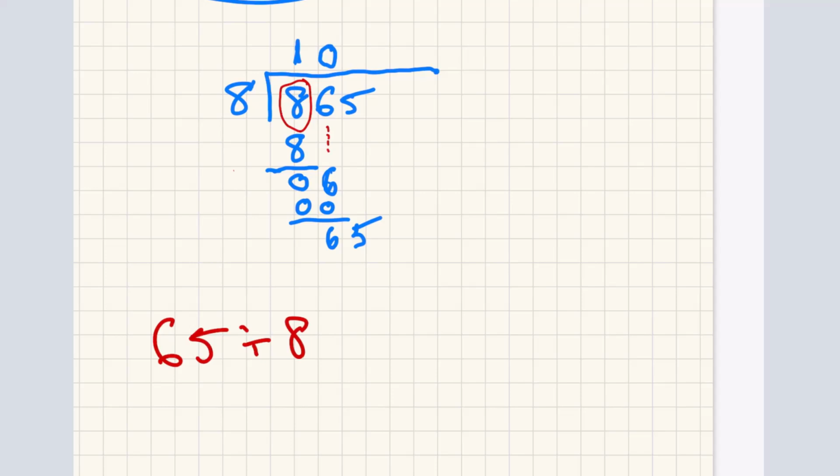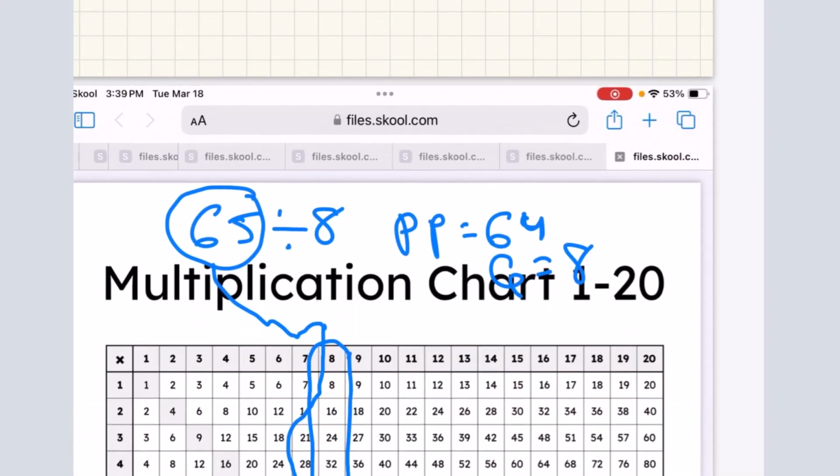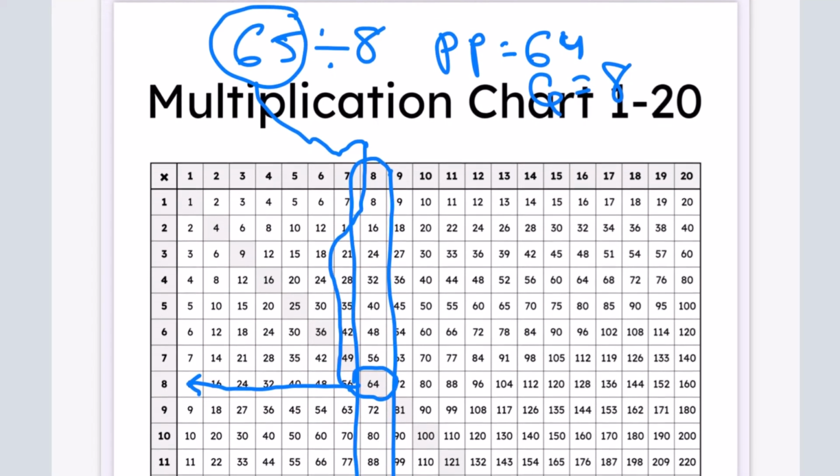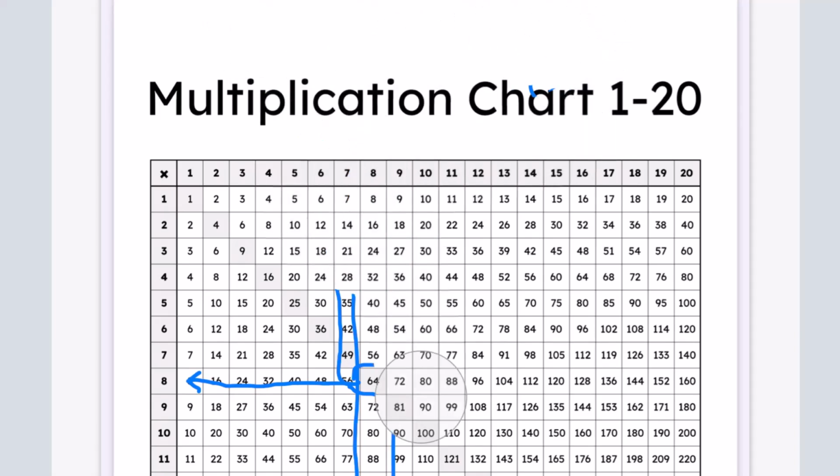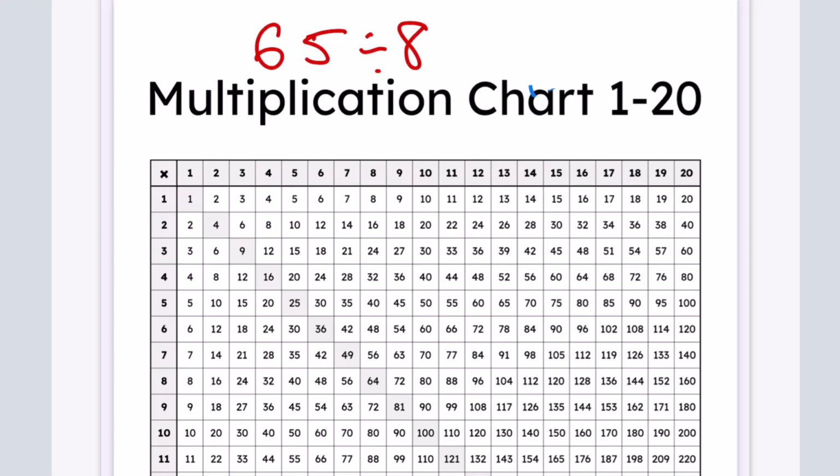For this, you will need your multiplication table. You go to your multiplication table. I did it before, so we have this already. Okay, so we're doing 65 divided by 8. 8 is the divisor. 65 is the dividend. 8 is the divisor. Say it over and over again out loud. Every single problem, say it out loud.